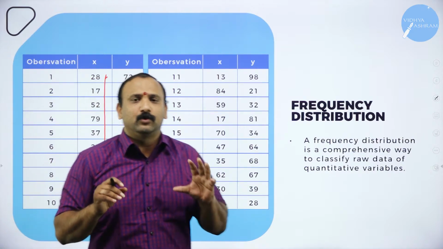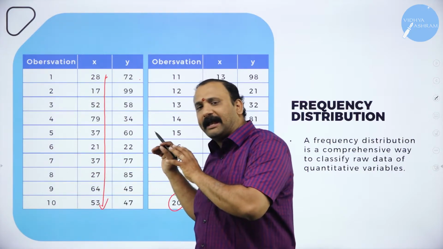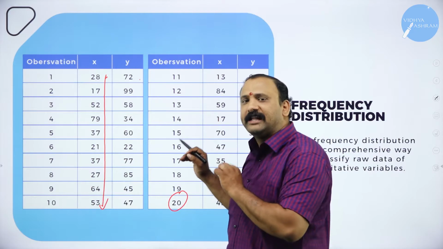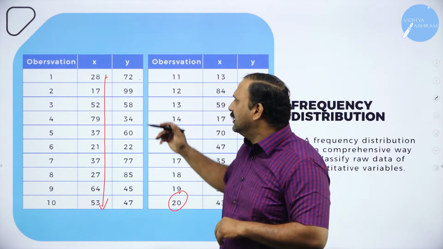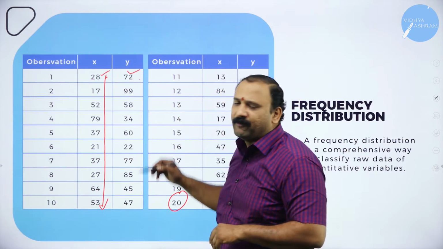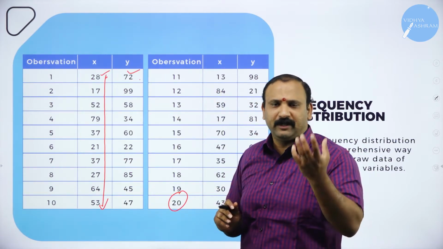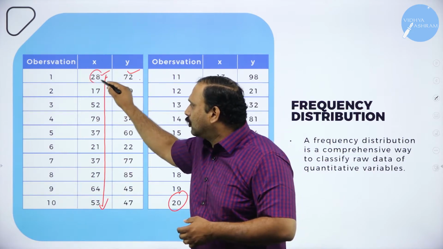Now when you look into this table, you will be able to understand that for observation 1, two kinds of values have been generated. For the variable x, there is a value of 28.